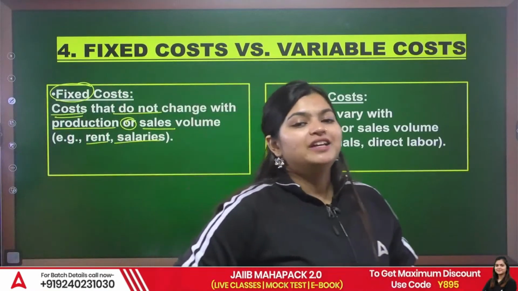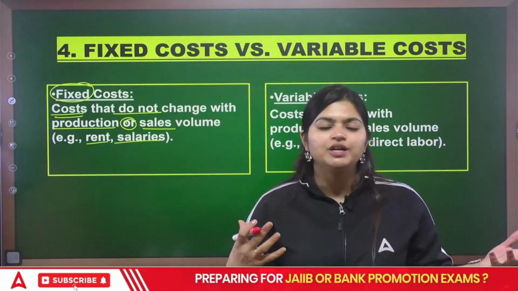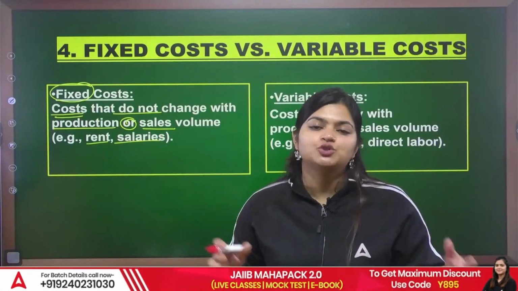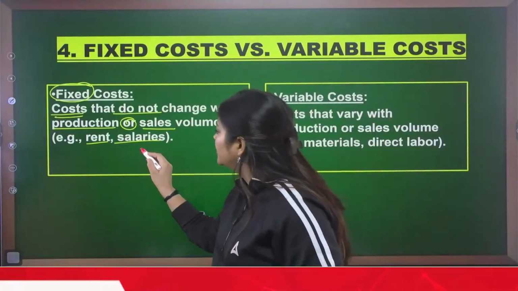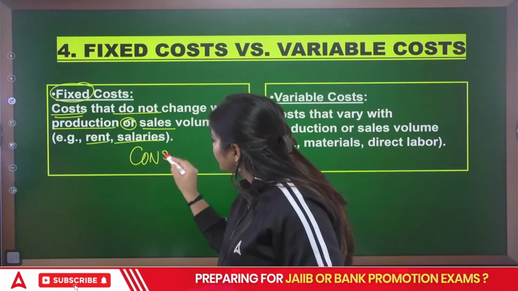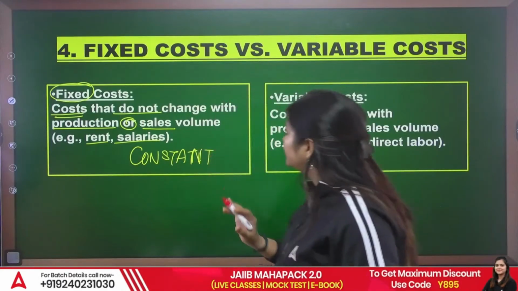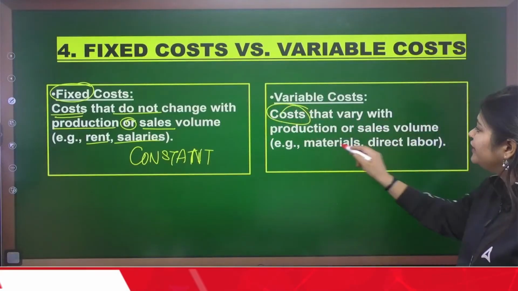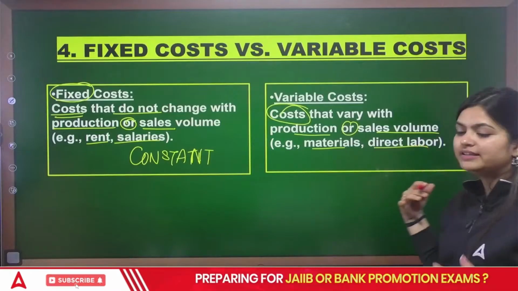Whether you produce any goods or not, that is not at all going to change your fixed cost. Fixed means they are going to remain constant. But variable costs are those types of costs that vary with the production or sales volume, such as materials and direct labor.